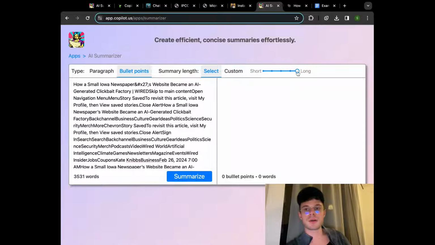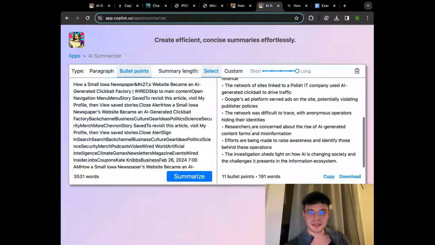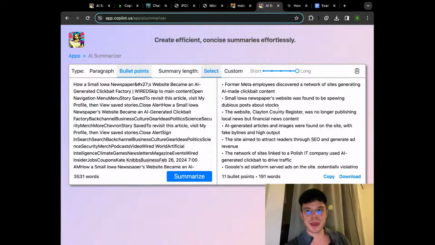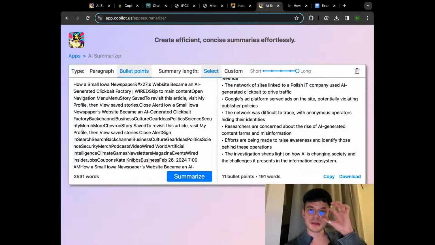So I think I'm fine with the summary to be long. Once you're done with all your settings, you can click summarize and see in a few moments what kind of final result you're going to get. As you can see, it's not super short, but I was expecting that because I put the settings to long text. But it is very easy to scan through. It is very easy to understand what is going on here because I put the bullet points beforehand.